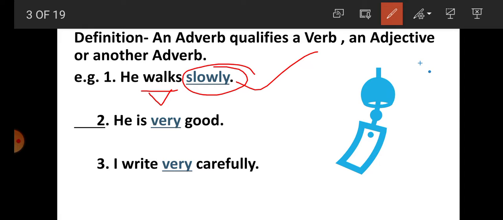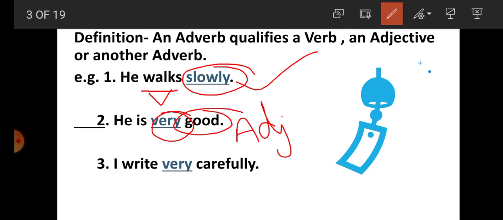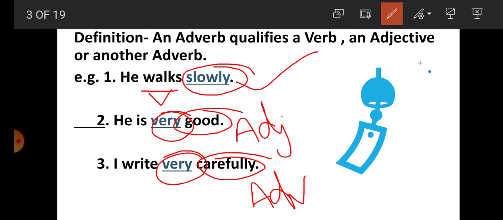Second example, he is very good. How is it? Good. So what is good? Adjective. Now, how good? Very good. So what is very? Adverb. He writes. How? Carefully. So what is carefully? Adverb. Now, how carefully? Very carefully. So this is again adverb.